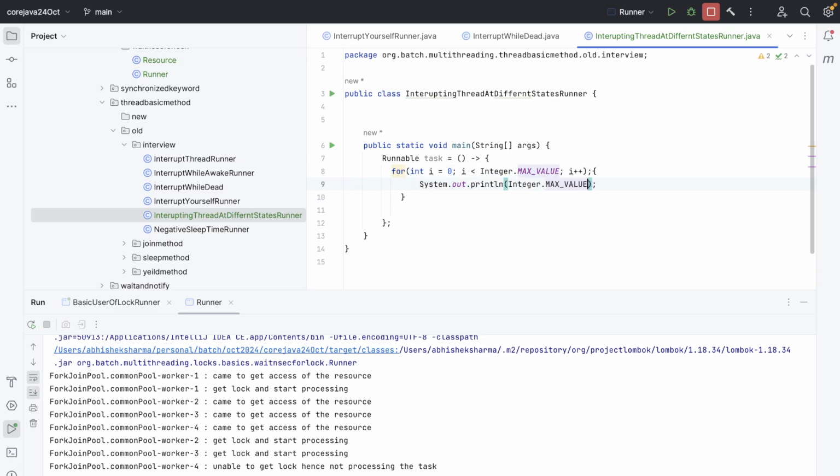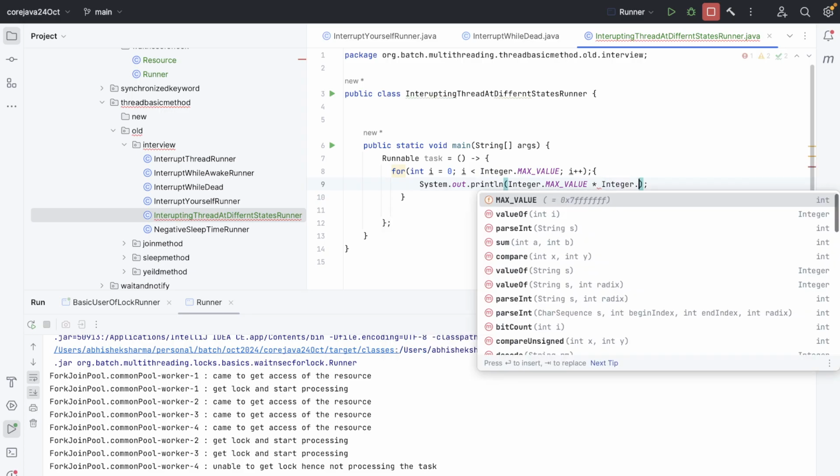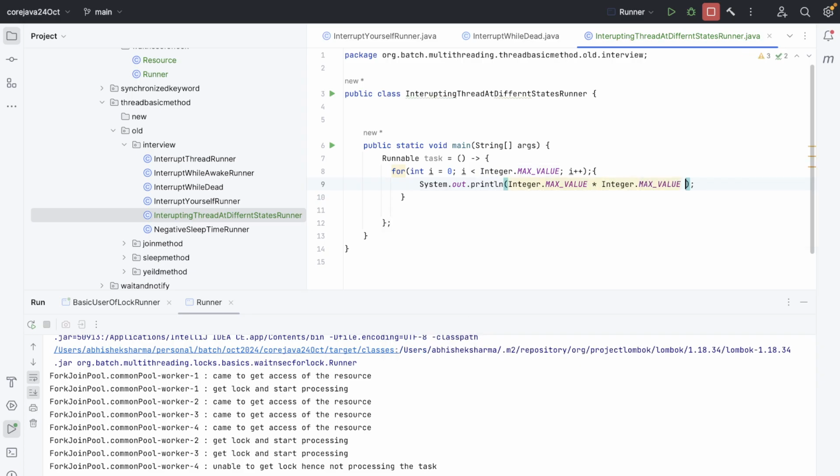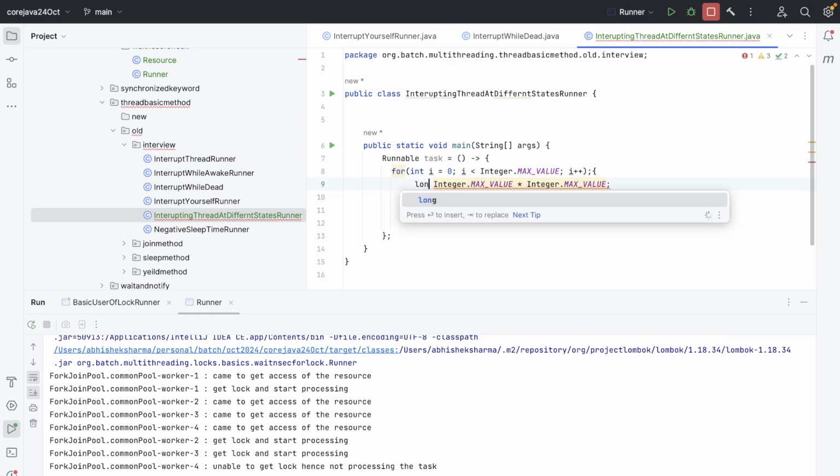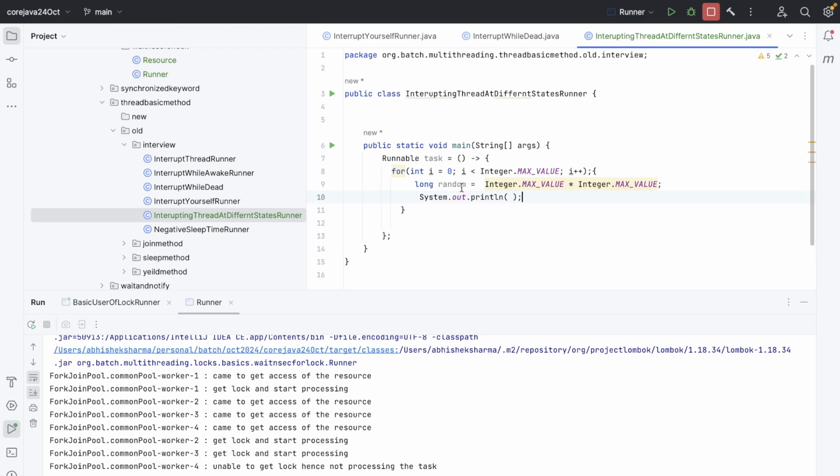So I want Integer.MAX_VALUE into Integer.MAX_VALUE, and that's it. I don't want to print it also. I just want to make sure that my task is running, and long random equals to, and I'm not even using random, so processing.